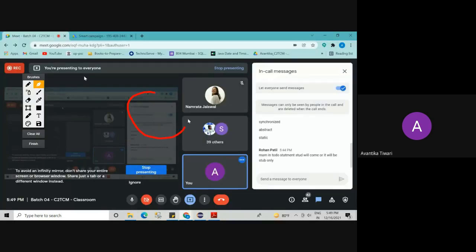Let me show you again an object that we created, S1, and another object that we have created with the name S2. So this S1 will have its own instance variables. How many instance variables do we have? Name, roll number, and age. I am not initializing anything, so what will it get? Null, roll number 0, age 0. S2 will also have these 3 instance variables. We are also not initializing S2, so S2 will also have null, 0, and 0.